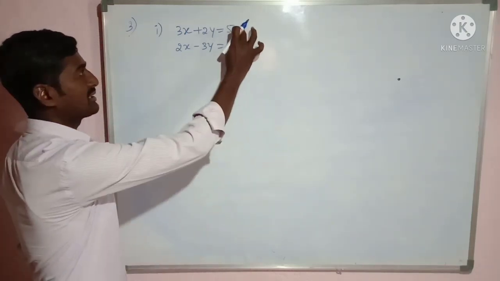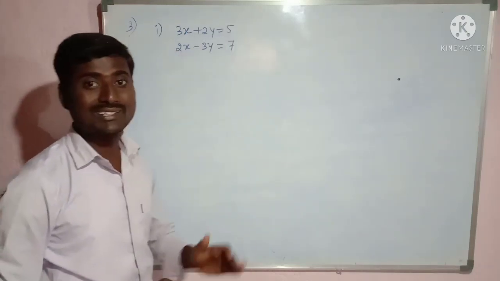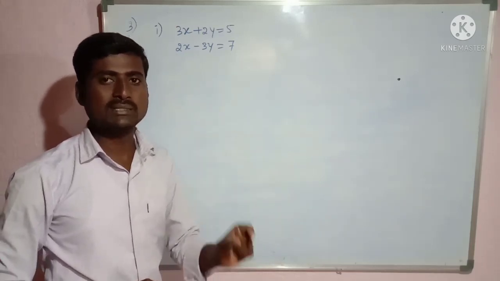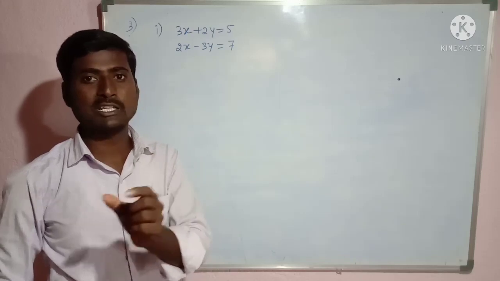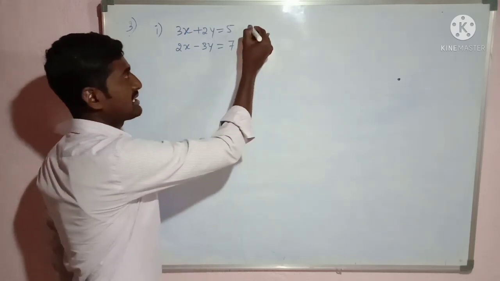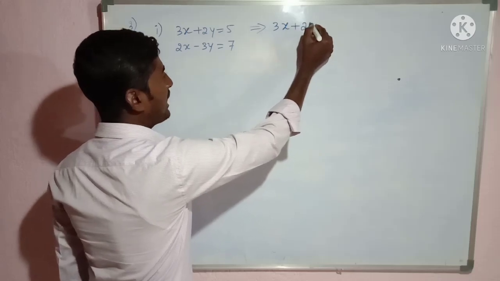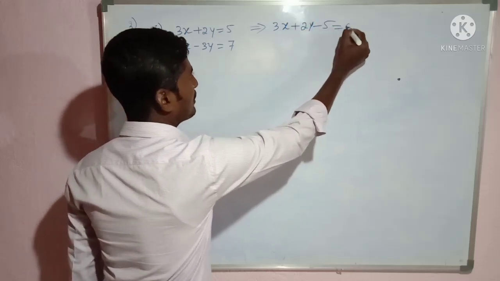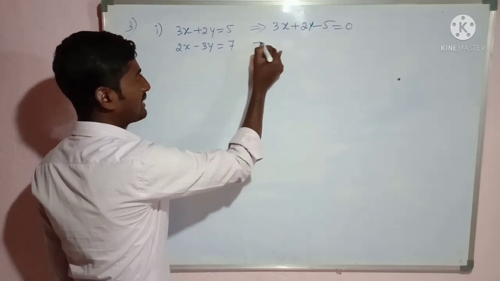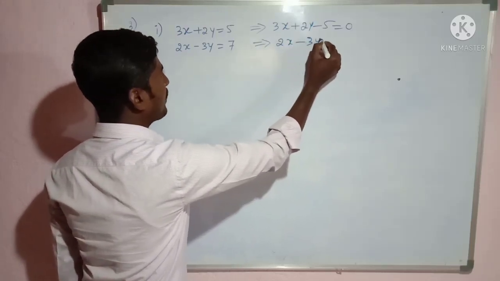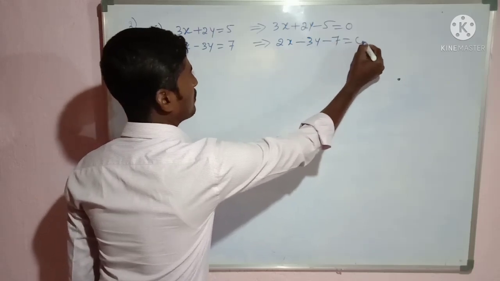So we have to convert these two equations into standard form first. So what is standard form? A1x plus B1y plus C1 is equal to 0. So this equation I can write as 3x plus 2y minus 5 is equal to 0. Similarly, this equation is 2x minus 3y minus 7 is equal to 0.